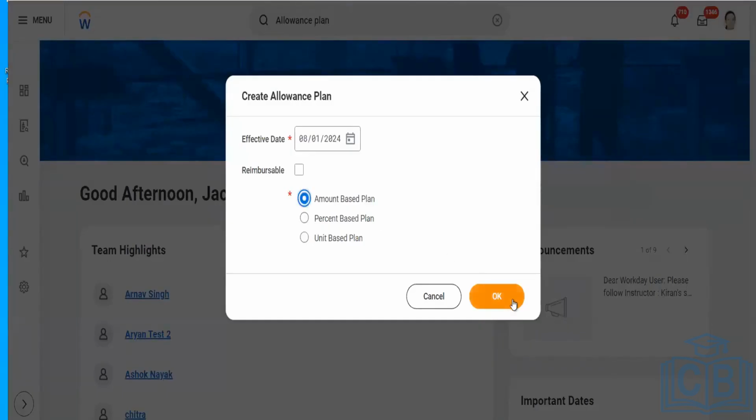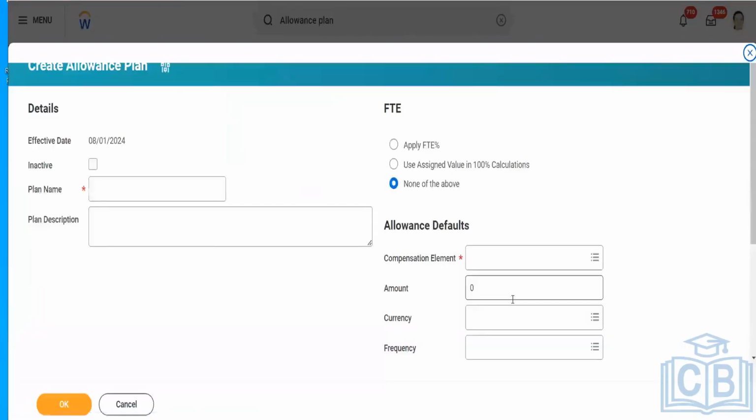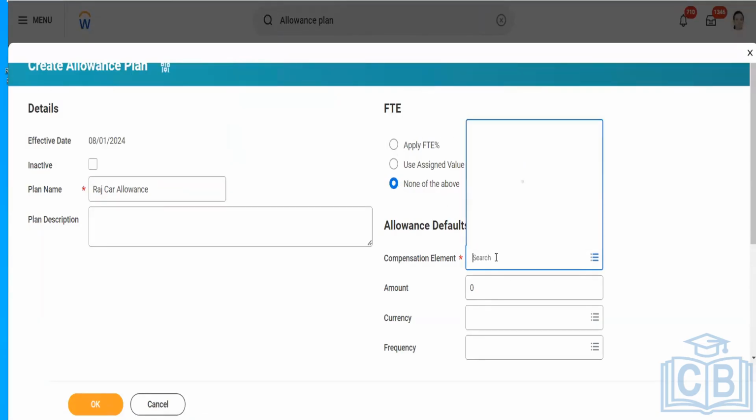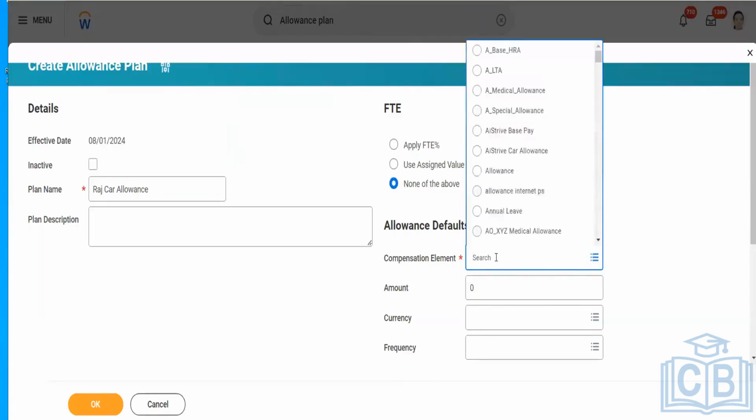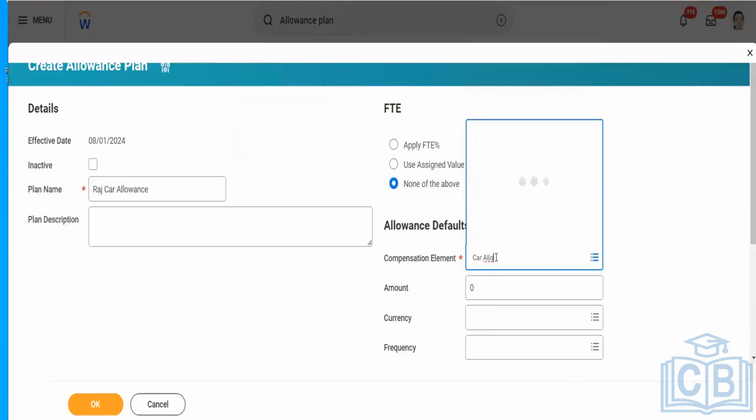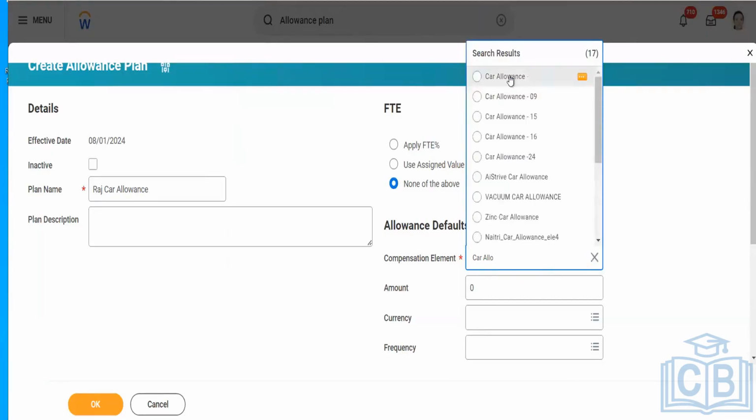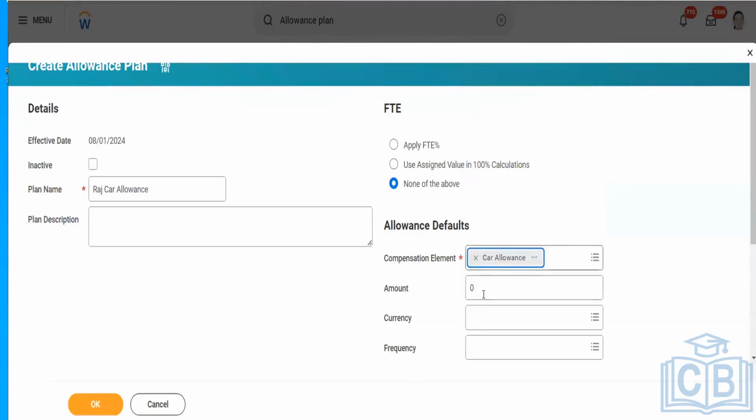Let's look into the amount based plan. This is a simple and straightforward one. You can just list the name as asked. Here the compensation element will be, for example, car allowance, because this is a separate one that we are using. Here I can define a specific amount, like 200.